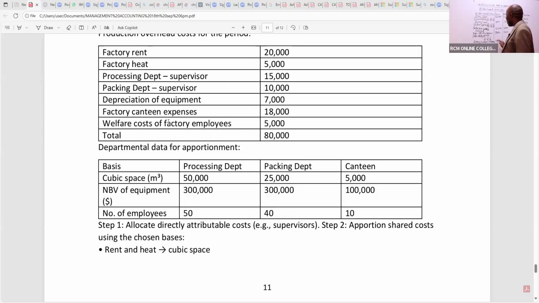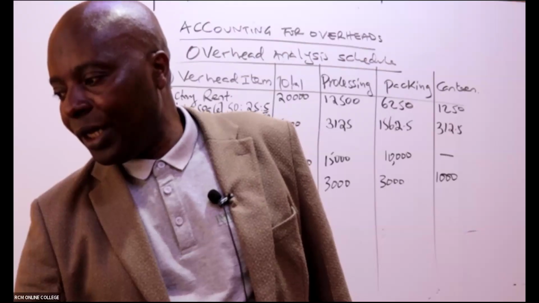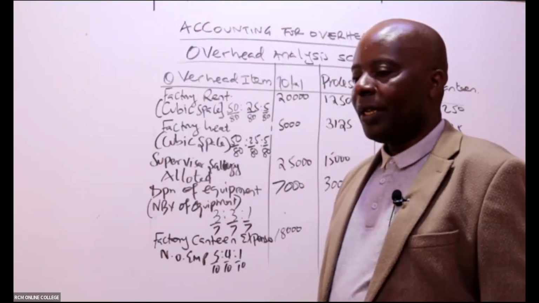And this one for sure, which criteria will I use? The more employees you have in a department, the more you should be able to absorb of these expenses. So this is number of employees, which I can see is 5 is to 4 is to 1. This will be 5 over 10, 4 over 10, 1 over 10. Very easy.